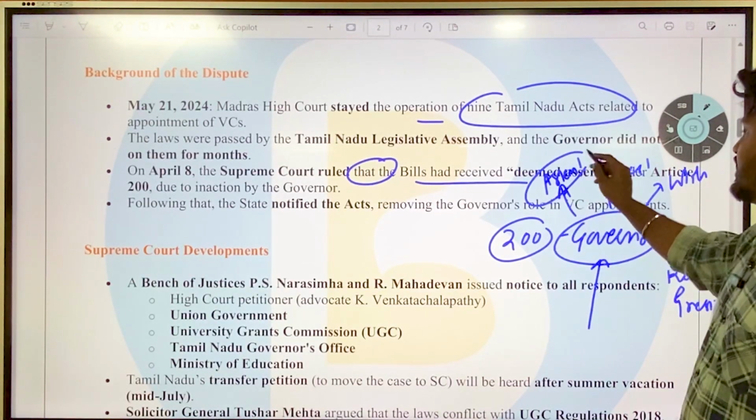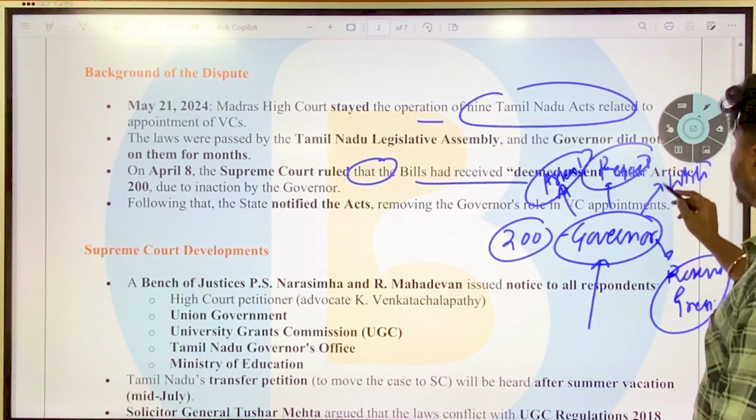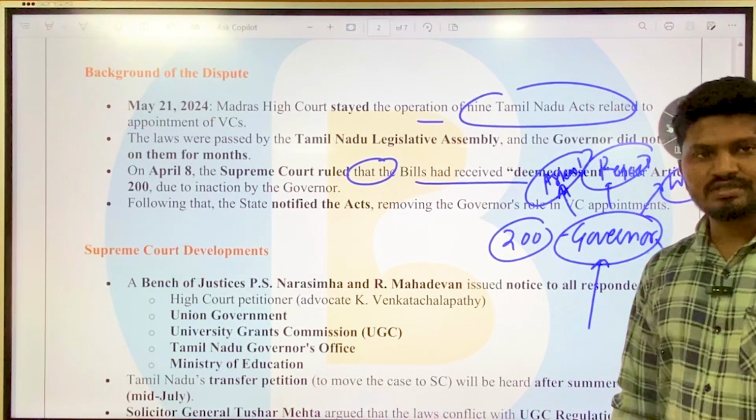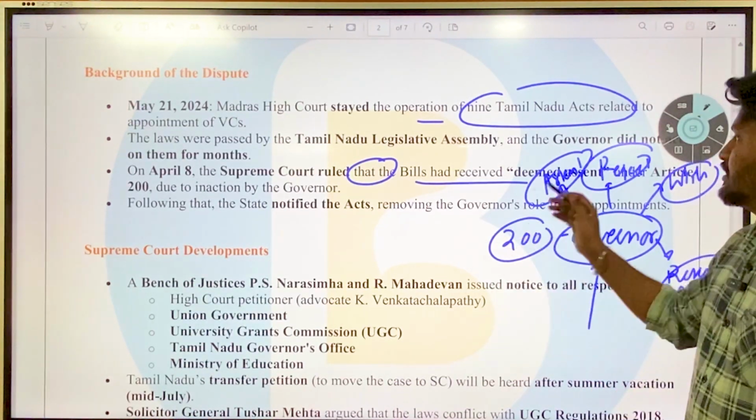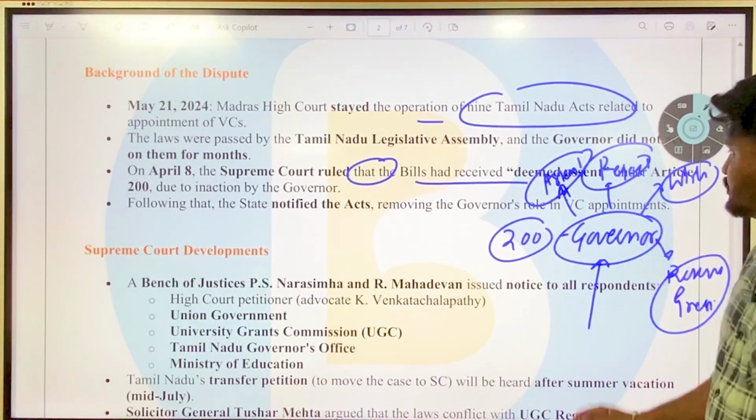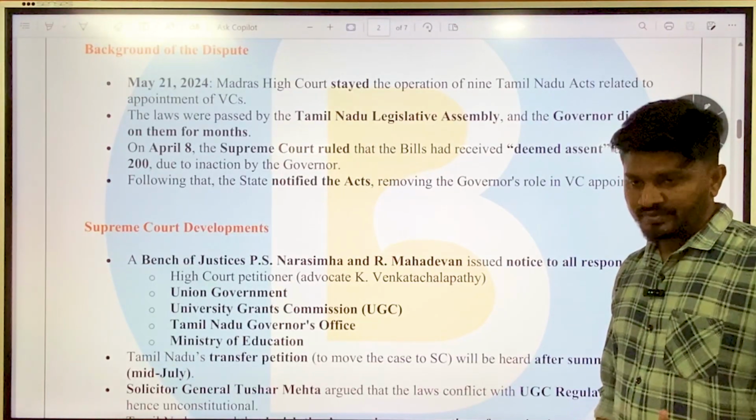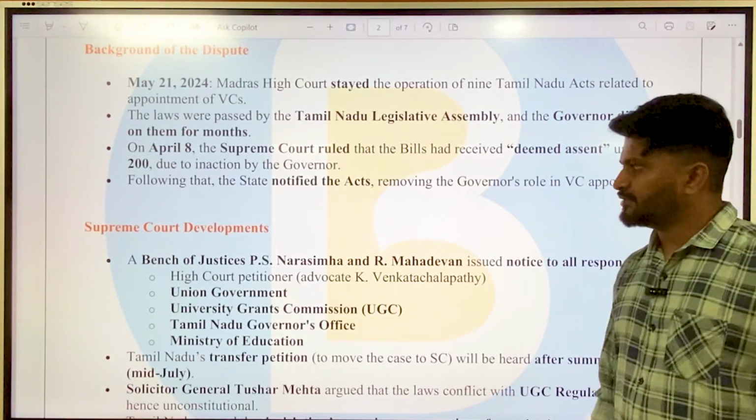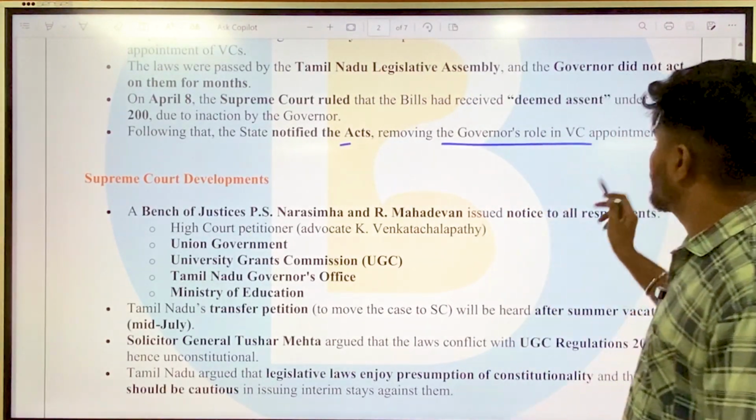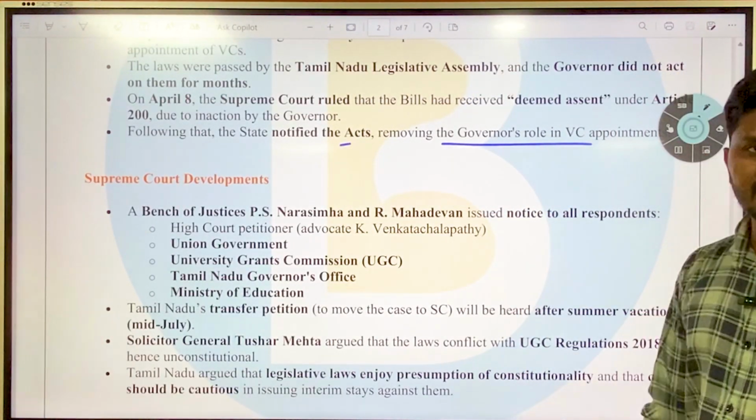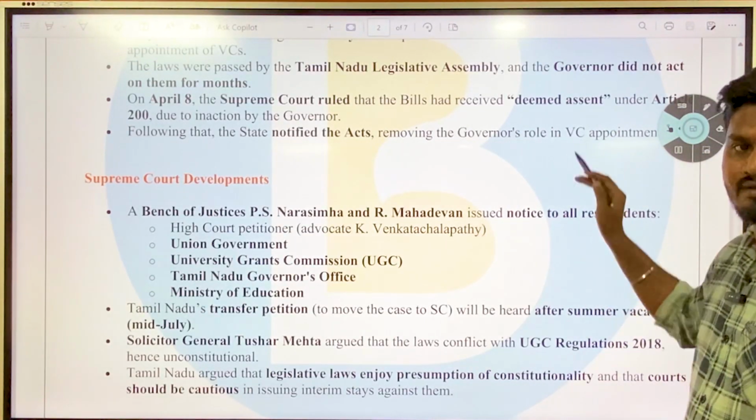Here he didn't assent, he didn't reject, and he didn't reserve it for the president. He only withheld it for so many months, and the Supreme Court ruled that the inaction for so many months has resulted in deemed assent. Okay, so this was set as a new precedent by the Supreme Court that if there is inaction by the governor, it is deemed as assent. Following that, the state notified the acts removing the governor's role in the vice chancellor's appointment, and then the Madras High Court put a stay on these laws.